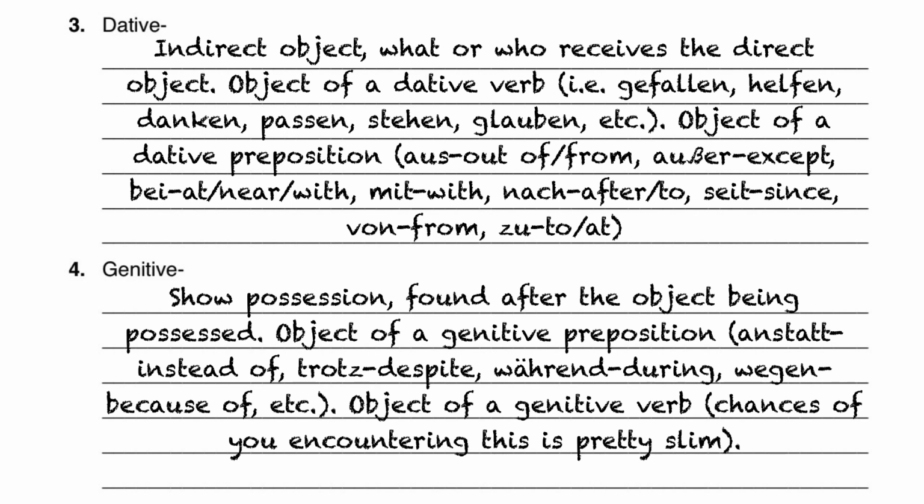There are also some genitive verbs, but the chances of you encountering those, especially at the low level that we are doing here in this particular video, are pretty slim. So you're probably not going to find a genitive verb anytime soon in your German learning. It's usually a little bit more of an esoteric kind of thing. If you don't know what esoteric is, Google it.